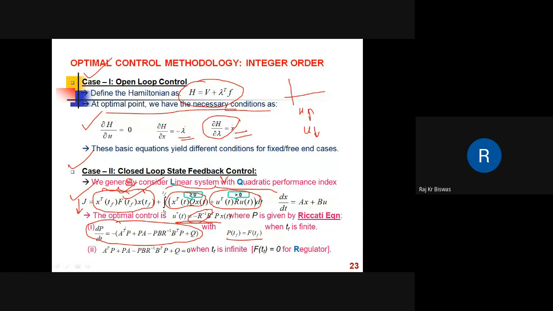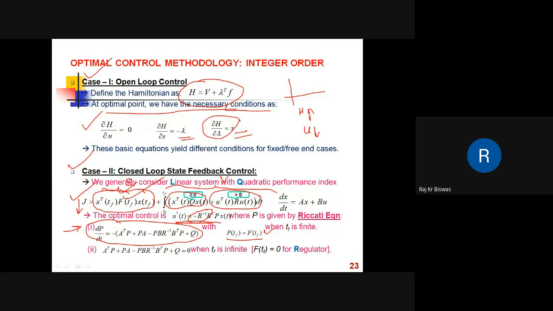The matrix differential Riccati equation is solved backward in time, because our integration time is what? T0 to Tf, but the condition is given at T equal to Tf. So it needs backward integration. So the solution of this matrix differential Riccati equation is difficult.